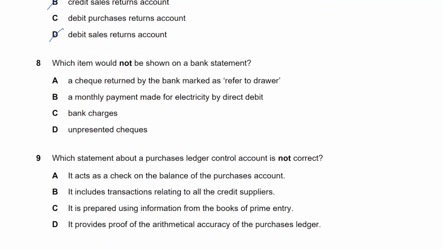Which item would not be shown on a bank statement? A check returned by the bank marked as refer to drawer. A monthly payment made for electricity by direct debit. Okay, bank charges, unpresented checks. That won't be given on the bank statement. Because unpresented checks are not yet presented. What does that mean? That's why you put that in bank reconciliation.